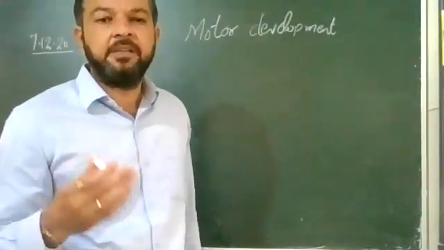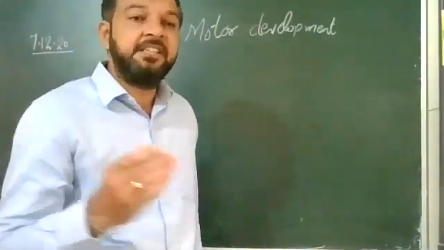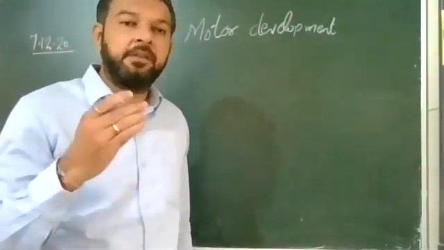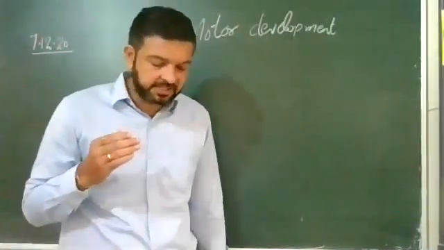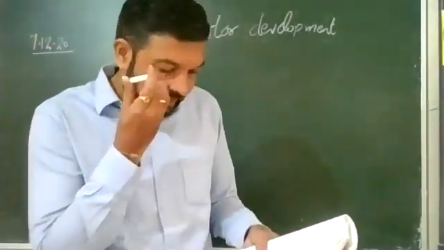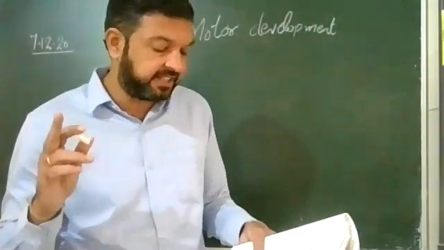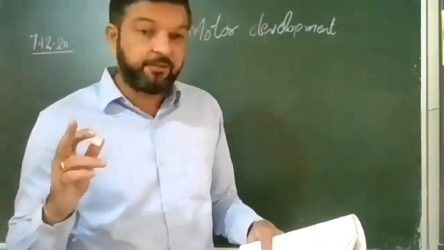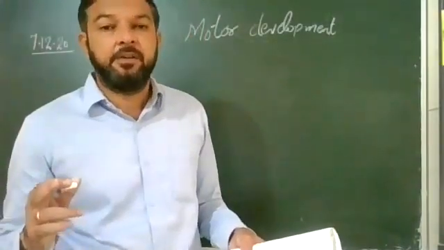What is motor development? In simple words, in layman's language, the skills which we develop from birth till death. So, in layman's language, the growth of movement at various stages from birth till death is called motor development.